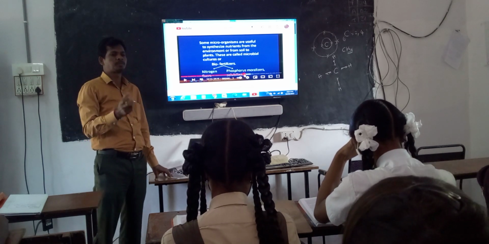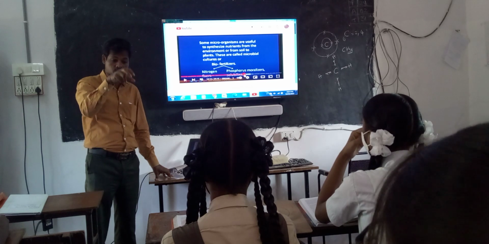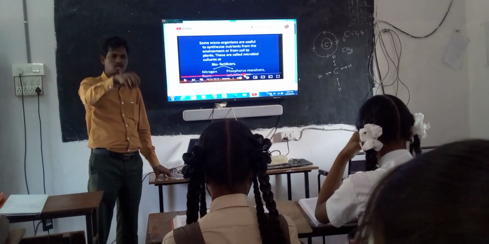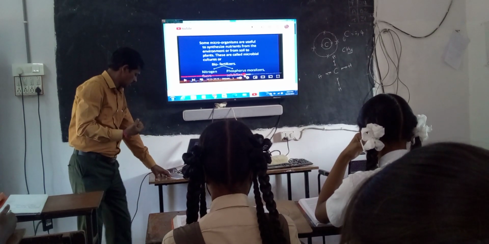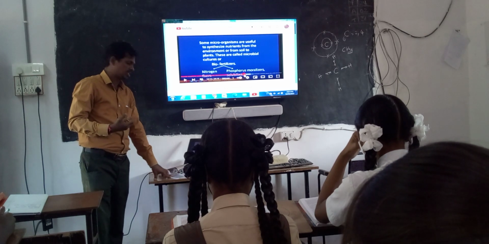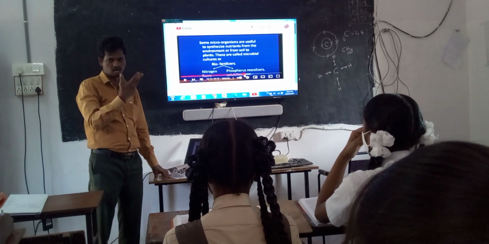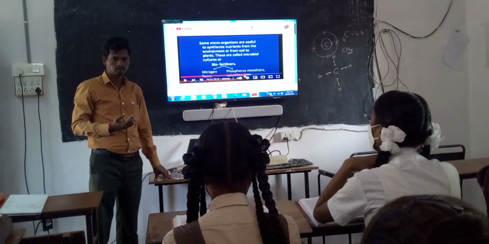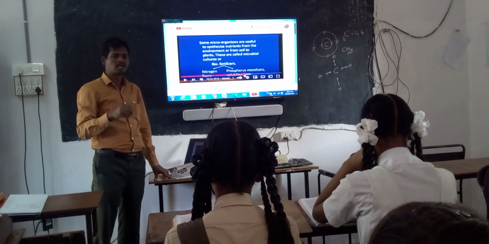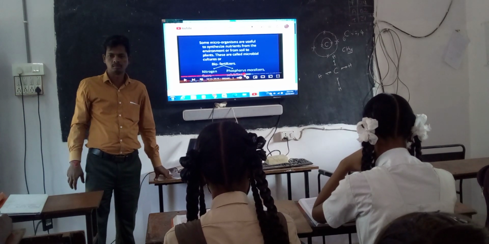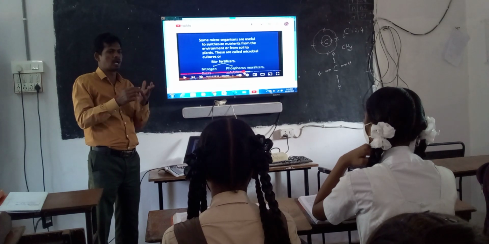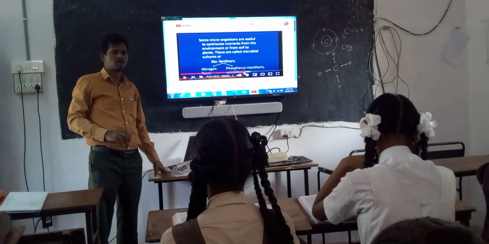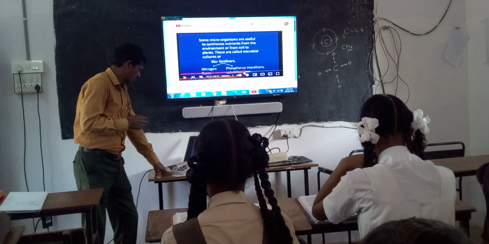Next, phosphorus solubilizers. Solubilizers means they dissolve phosphorus and increase it in the soil. These are Bacillus bacteria and Pseudomonas. These two types of bacteria are very important for increasing the phosphorus percentage in the soil. Already you know the macronutrients: nitrogen, potassium, phosphorus. These are very important. So of these three, nitrogen and phosphorus are made by bacteria.